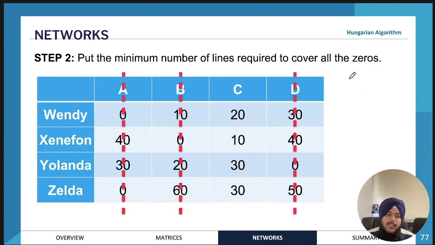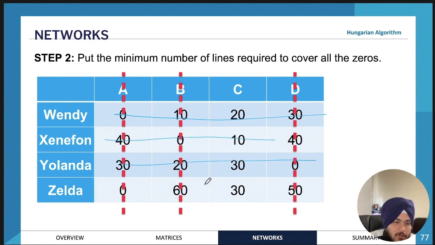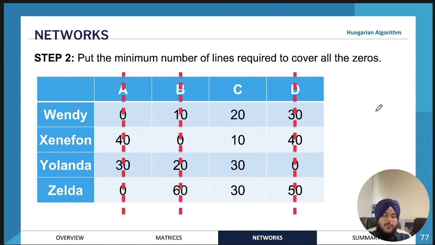So the next step, step 2, is to put the minimum number of lines required to cover all the zeros. We can draw the lines in various different ways, but you have to draw the minimum number of lines to cover all the zeros. So for example, instead of these lines, what if we draw it like this? This won't be the minimum number of lines, because we can actually cover 2 zeros by drawing just one line. So therefore, you have to find the minimum number of lines.